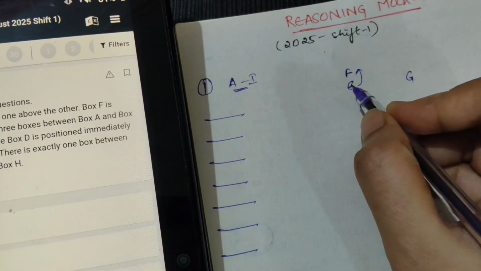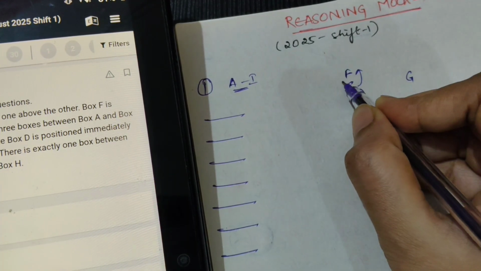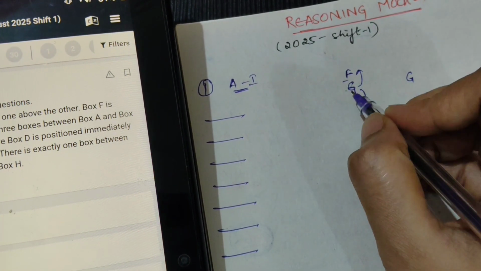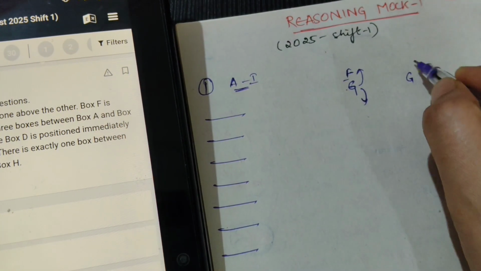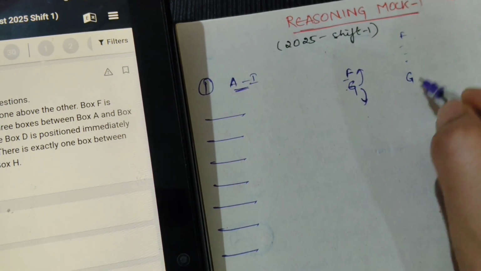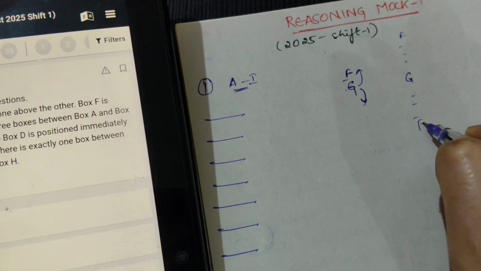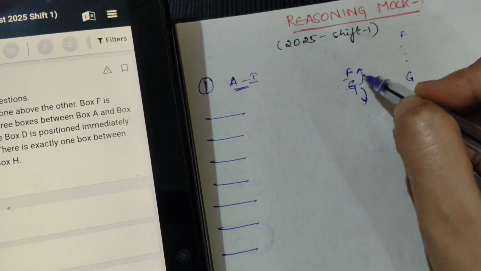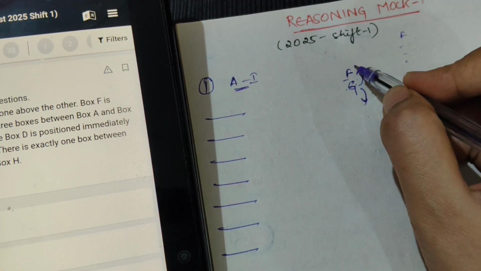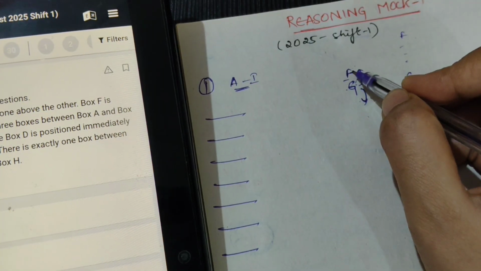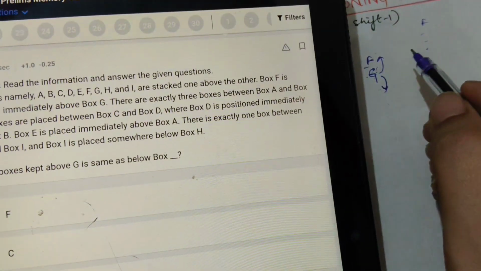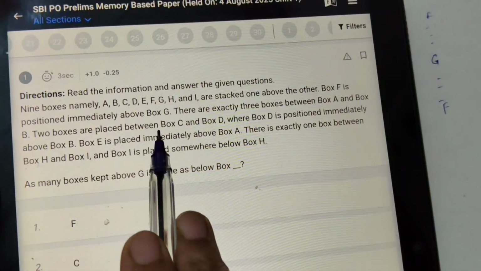Here they said immediately above, so you should write directly here. Don't keep any boxes between them. If they say above, you can write anywhere above. If they say below, you can write anywhere below. But if they mention immediately, then you should write adjacent to it, next to it: if they say above, up; if they say below, down. So this is the first hint: F is positioned immediately above G.